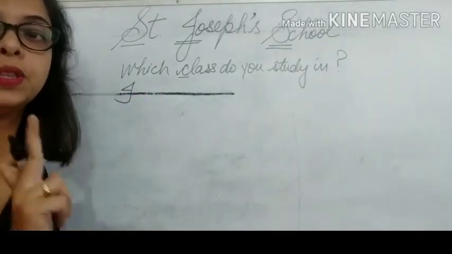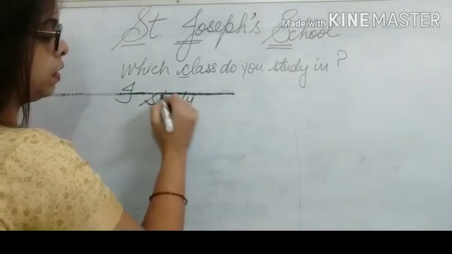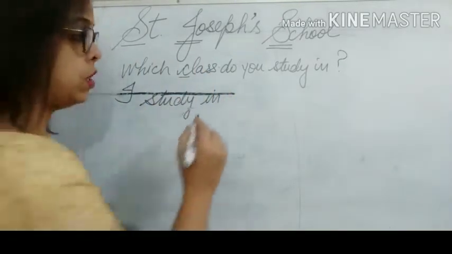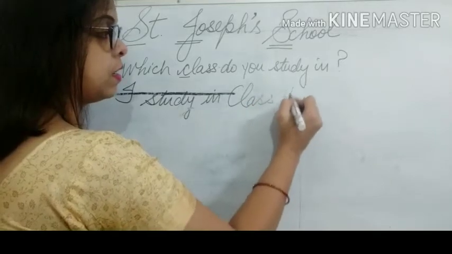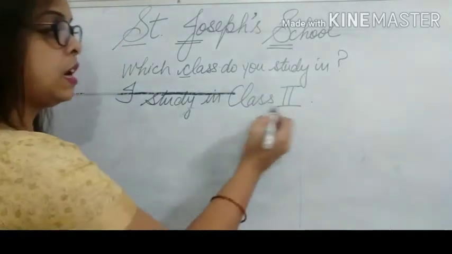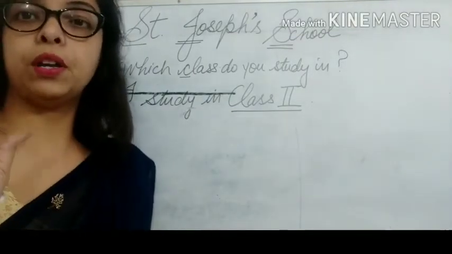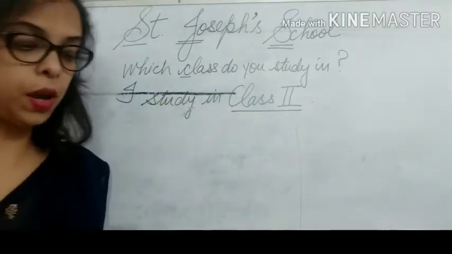Begin the sentence with a capital letter. I study in. Now you will not write class with small c, you will write with capital C. Class 2 and then full stop. Because see here, now class 2 is one word you can say, okay, in a particular class you are talking, so you will write with capital C, okay.